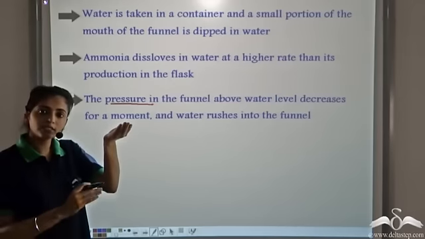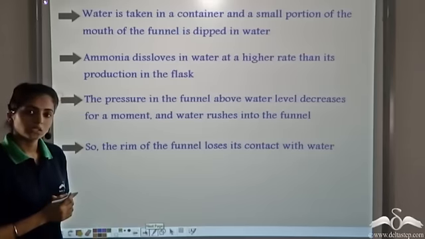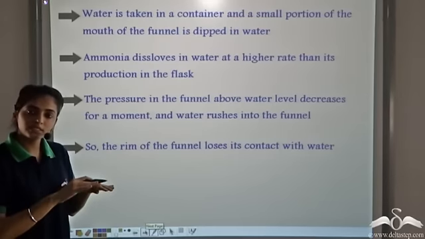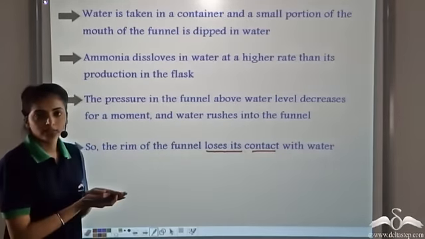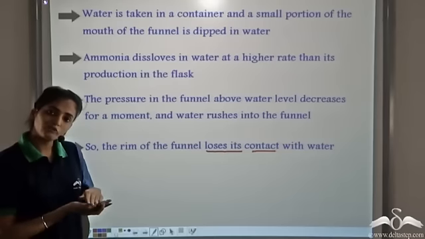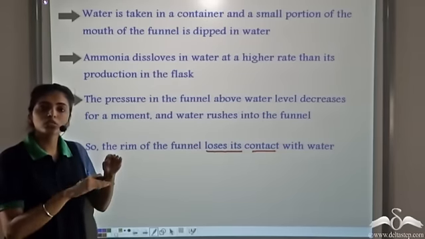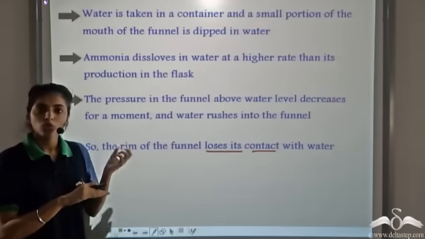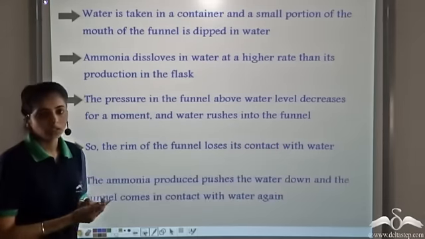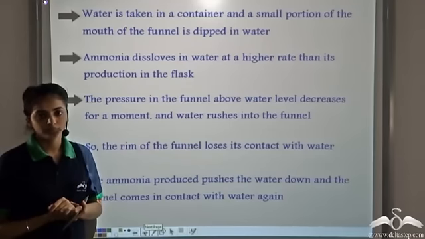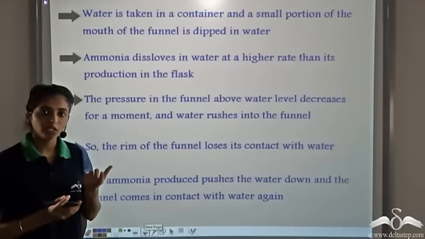Now as this water rises, the level in the trough decreases. So this creates a loss in contact. Since the level of water in the trough falls, there is a partial or momentary time in which the funnel loses its contact with water. Now, more ammonia is produced, it pushes the water back into the trough, and so the funnel is again dipped in water.